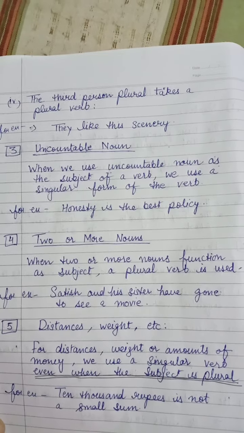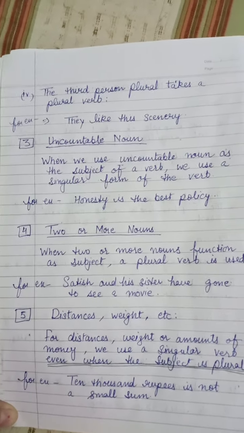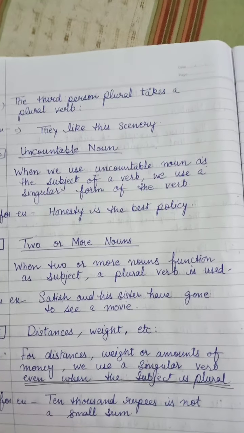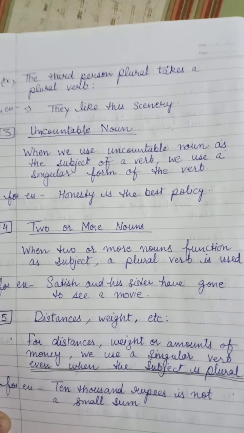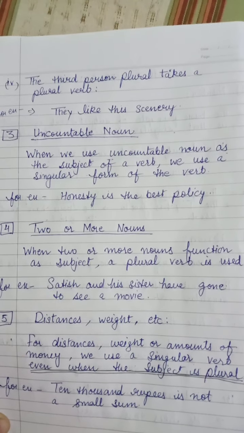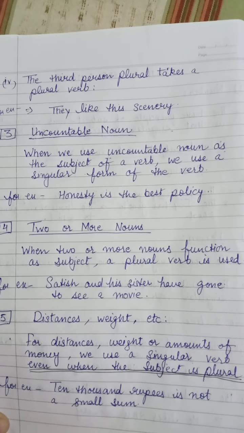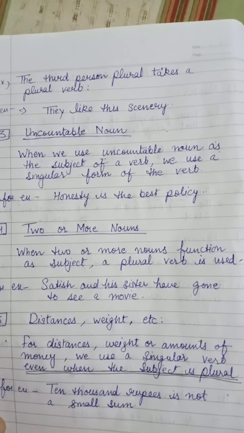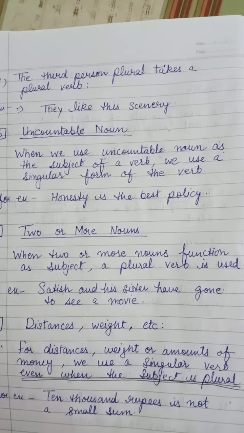For example, Satish and his sister has gone to see a movie, right? Here two nouns are there. It can be more than two, right? So whenever we are going to talk about two or more nouns which are functioning in a sentence as a subject, we are going to use plural verb with that.